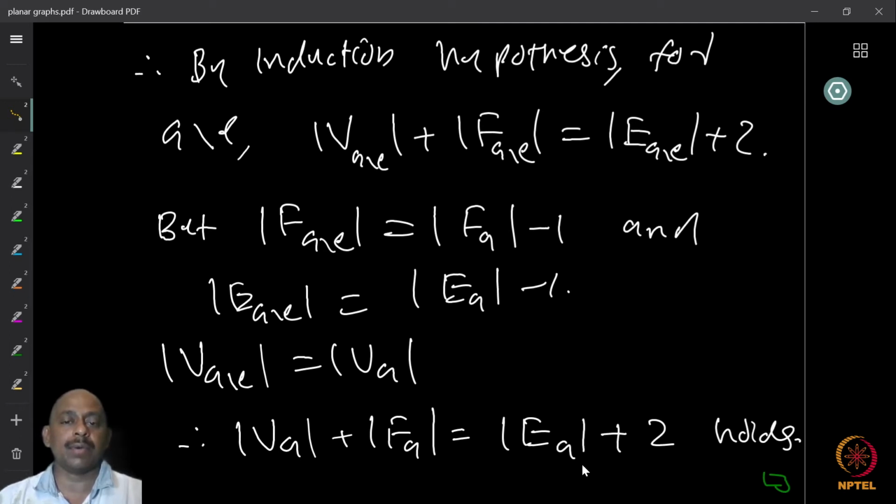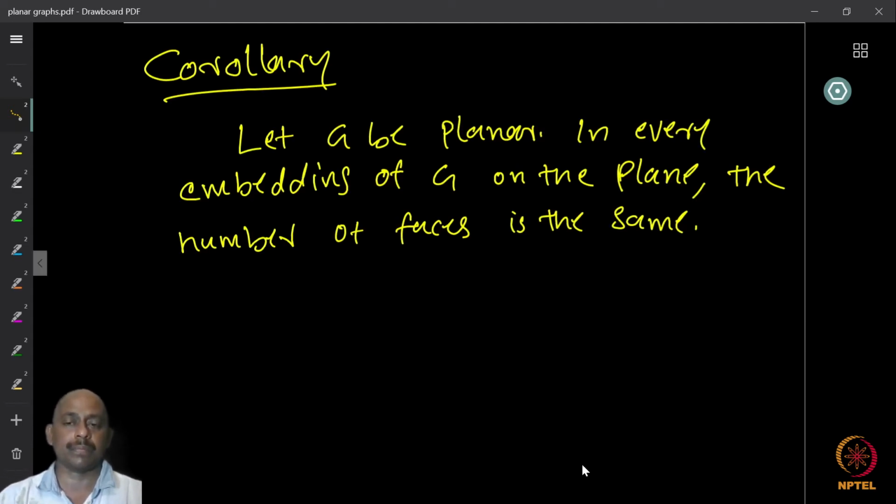Now, you can ask what happens when the graph is not connected. I leave it as an exercise for you to figure out what happens if the graph has several components. Now, here is a corollary. Let G be planar.